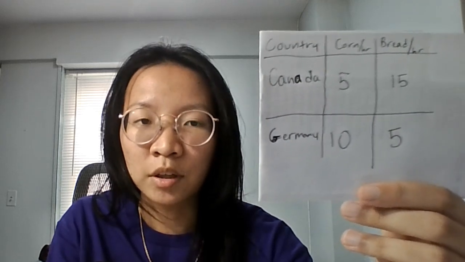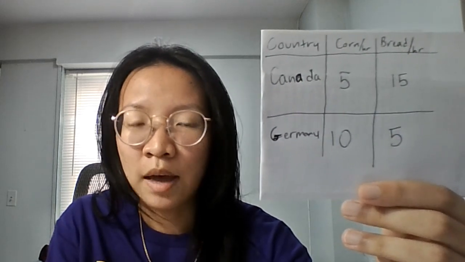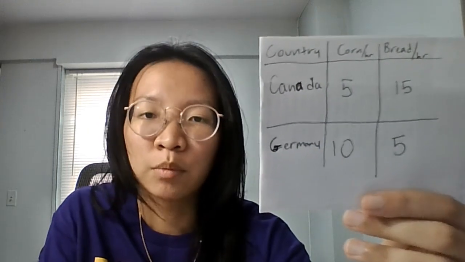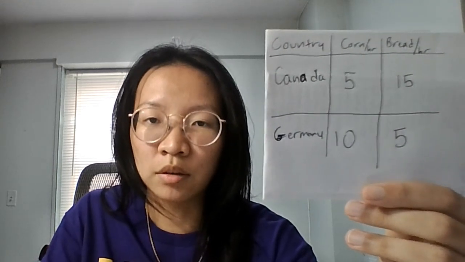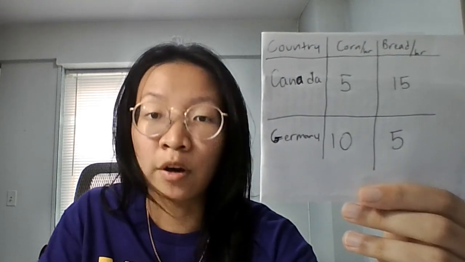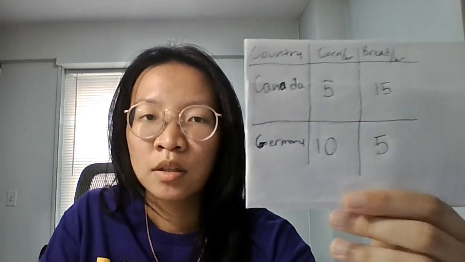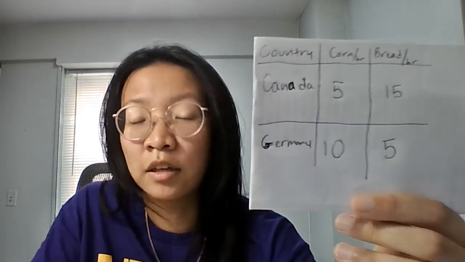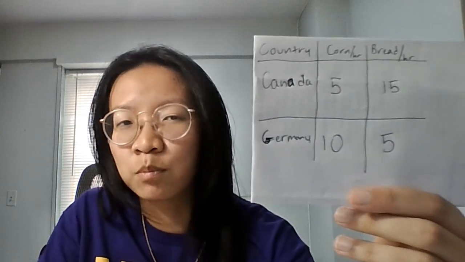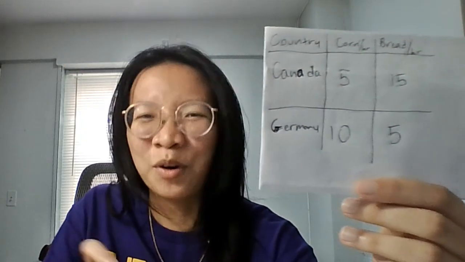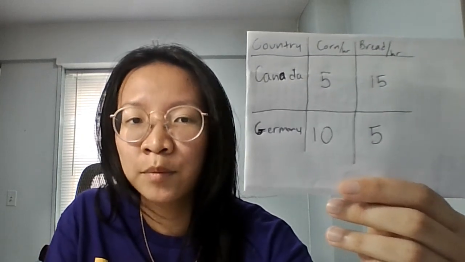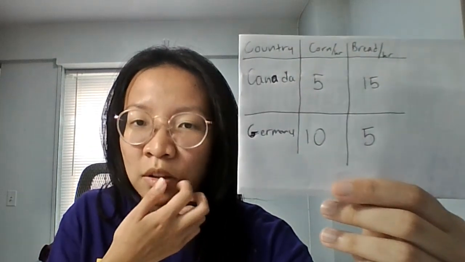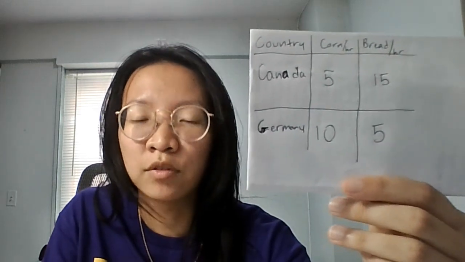So this table here shows how much of each product each country can produce in an hour if they only focus on producing those items for an hour at a time. So for Canada, it can produce 5 things of corn in an hour, or it can produce 15 loaves of bread in an hour. And for Germany, it can produce 10 things of corn in an hour or 5 loaves of bread in an hour.